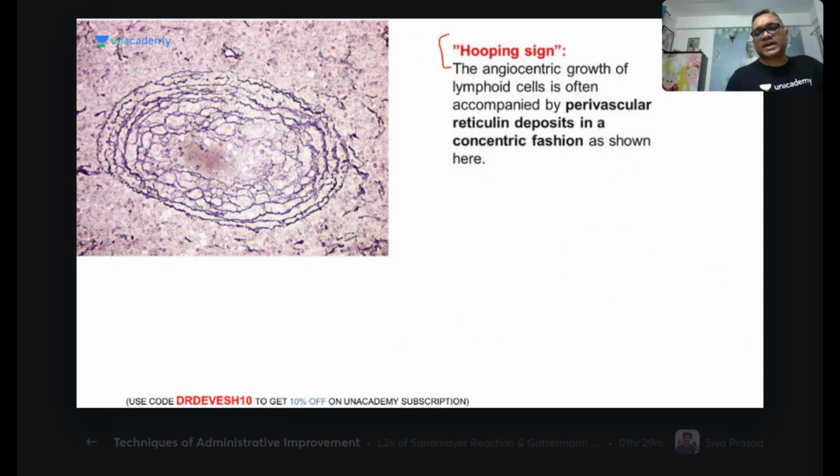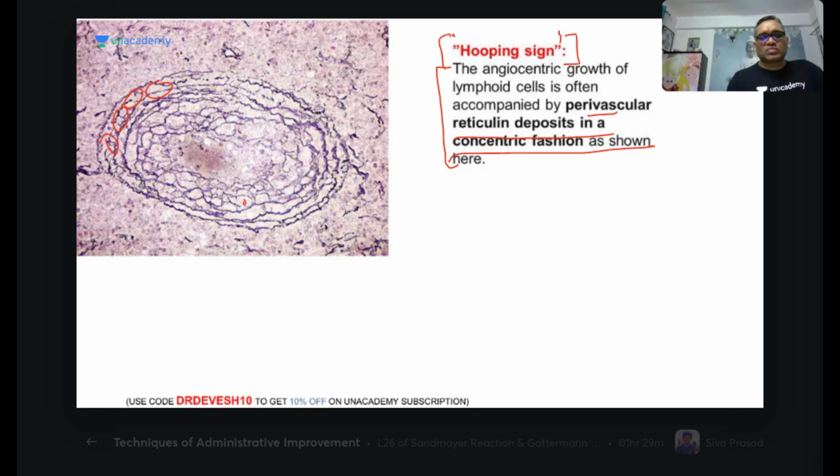hooping sign. So now I'm showing you this is the hooping sign on the reticulin stain. So now you can see this is how it will be looking like. What I have drawn you, it will not be looking like this, but yes, you can see there are individual boundaries. You can see individual boundaries are visible. So this you can see there are so many individual boundaries seen. So these individual boundaries are, see, angiocentric growth of the lymphoid cell is often accompanied by perivascular reticulin deposits in a concentric fashion. This is called as hooping sign, right?